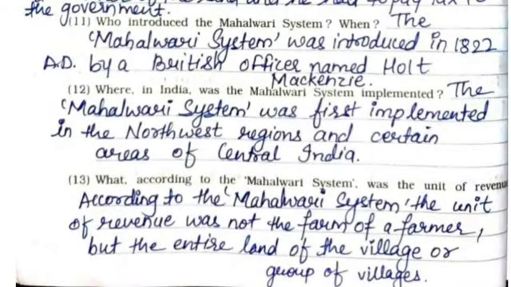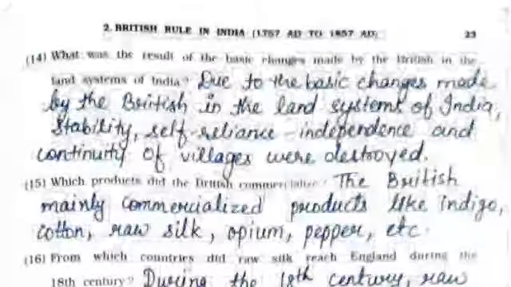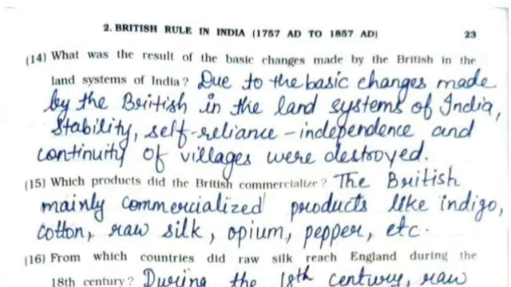13th, what according to the Mahalwari system was the unit of revenue? According to the Mahalwari system, the unit of revenue was not the farm of a farmer but the entire land of the village or group of villages. 14th, what was the result of the basic changes made by the British in the land systems of India? Due to the basic changes made by the British in the land systems of India, stability, self-reliance, independence and continuity of villages were destroyed. 15th, which products did the British commercialize?